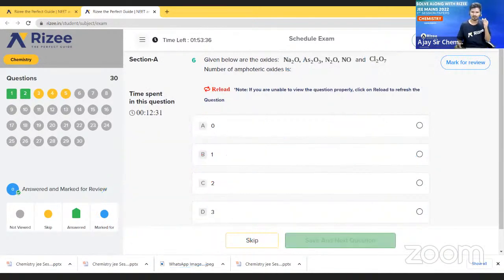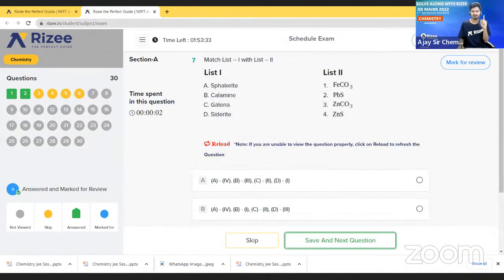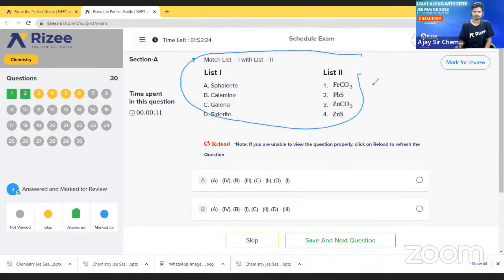From now, at least try to give the answer. First of all, I'll show this question. Read this question first, read it for up to 30 seconds. Then I will show the options. Only two options are visible. I have to scroll, but if I minimize, you can't see it. That's why.